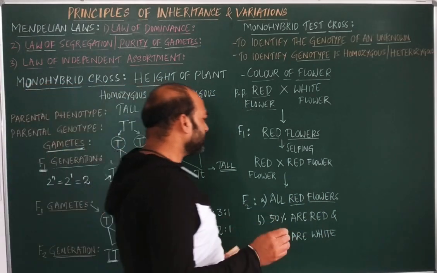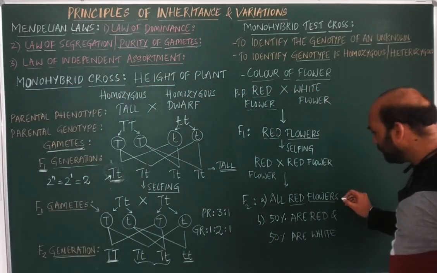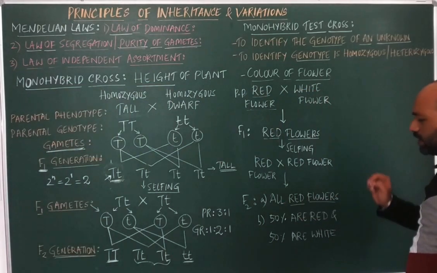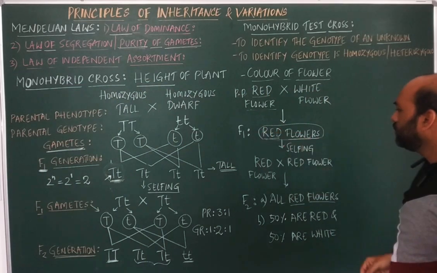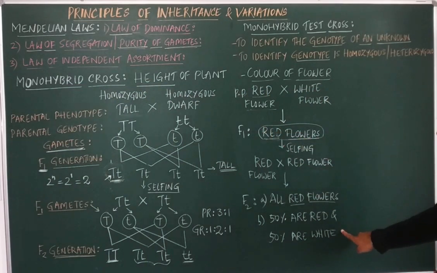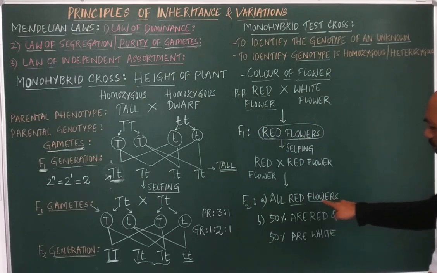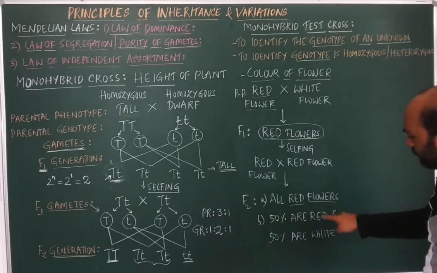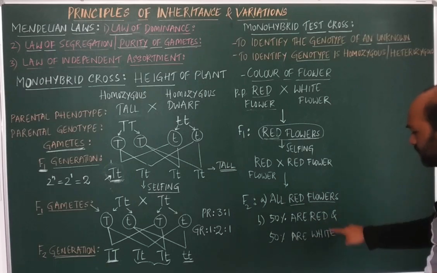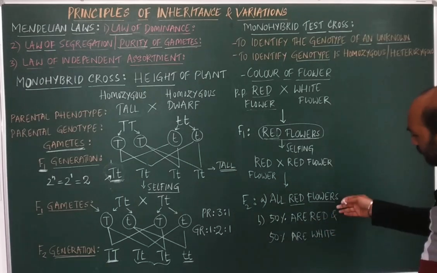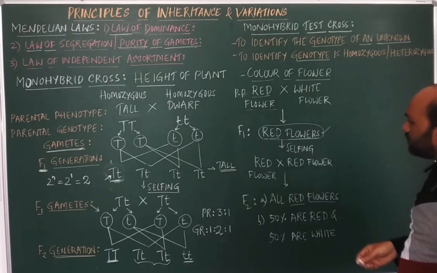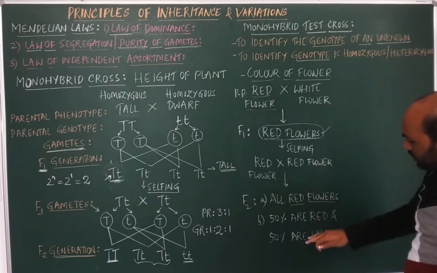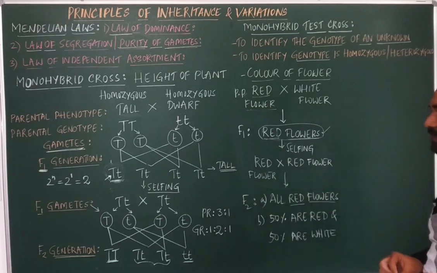So, for example here, when do we get all the red flowers? We don't know the genotype of this red flower, but we are able to see in the F2 generation that in one case we get only red flowers, and in another case 50% are red flowers and 50% are white flowers. So what will be the genotype of the F1 generation, based on which we are able to get the F2 generation?